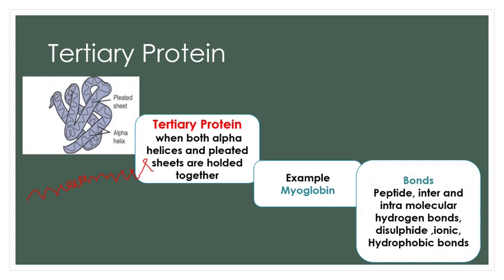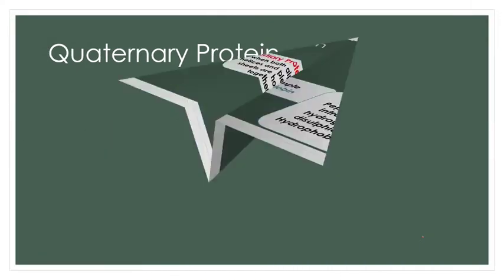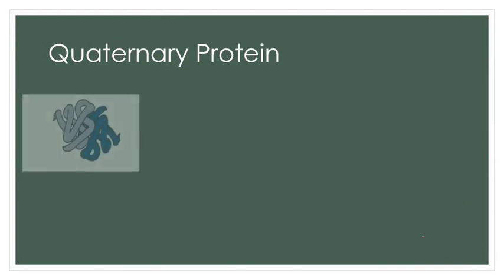Bonds present: they have peptide bonds, they have hydrogen bonds, they have disulfide bonds also. If they have amino acids containing sulfur such as cysteine, they show the presence of disulfide bonds. Ionic bonds are also present, which form by give and take of electrons, and hydrophobic bonds are also present in tertiary proteins. The last type of protein we are going to study is the quaternary protein.